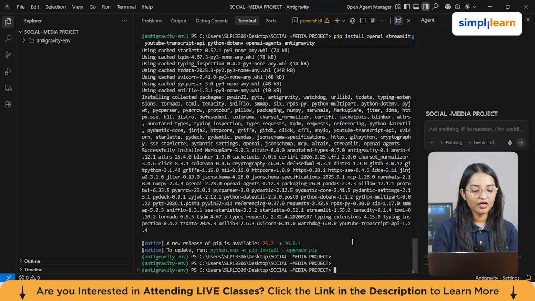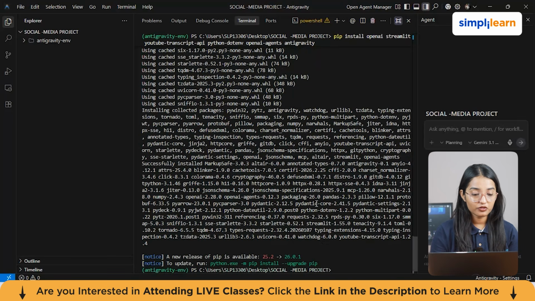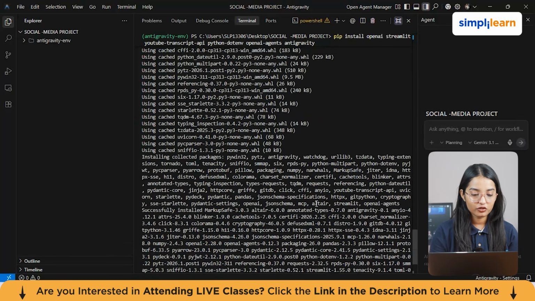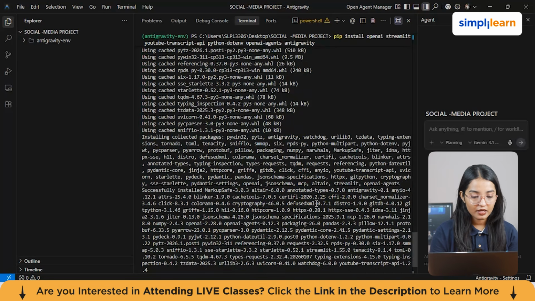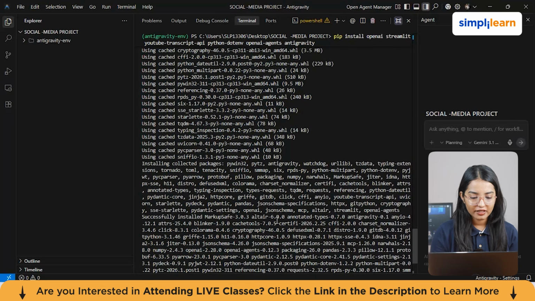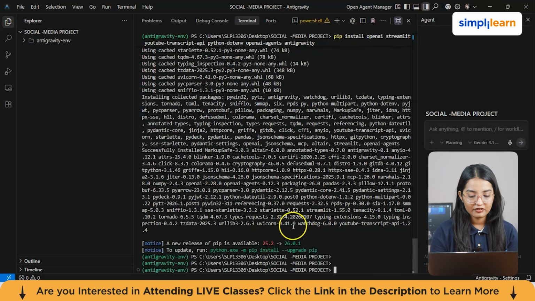Now to explain further, I would just say that these libraries include OpenAI, which is used for interacting with the GPT model. Then you have Streamlit, which is used for creating the web interface, and YouTube Transcript API to fetch the video transcript. Then you have python-dotenv, which is used to load environment variables, and antigravity for the demo.